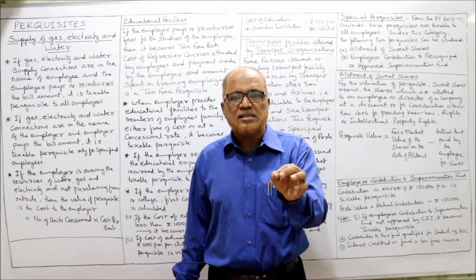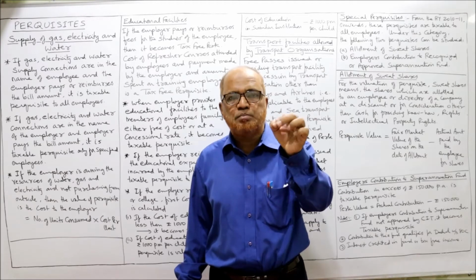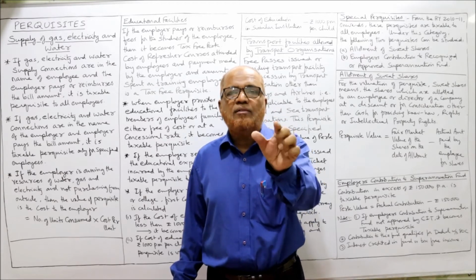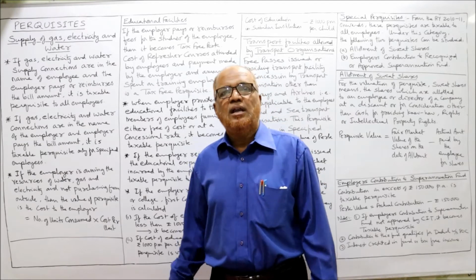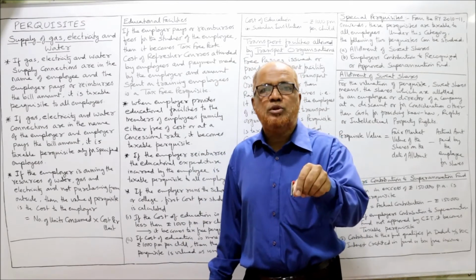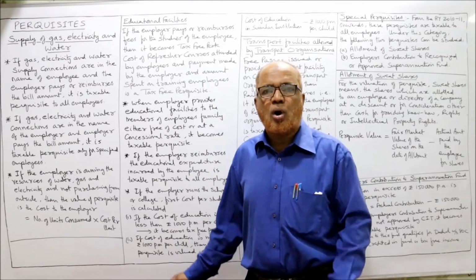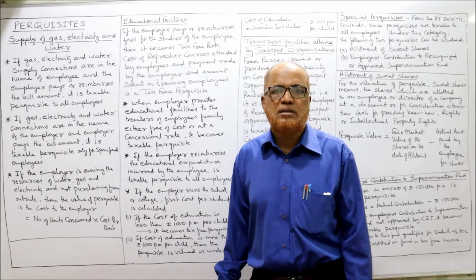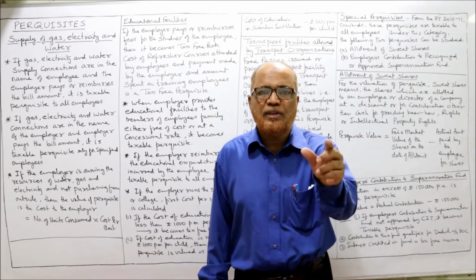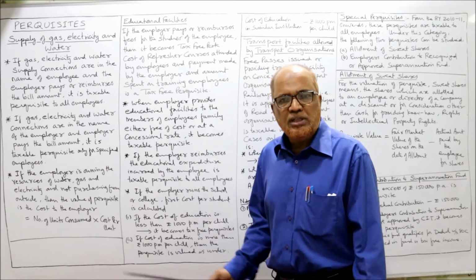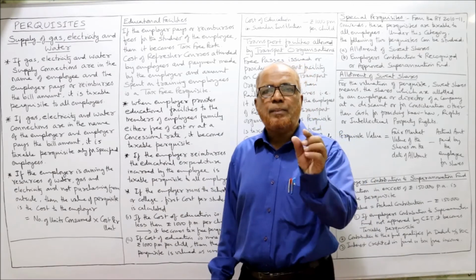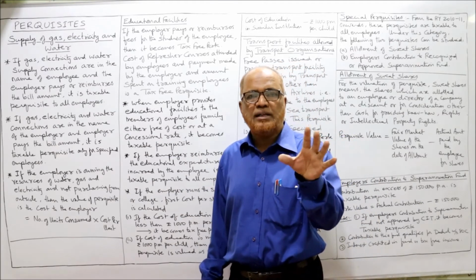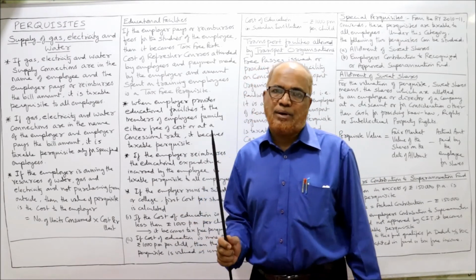Then the Income Tax Act says it's a taxable perquisite in specified cases only. The value of the perquisite is the number of units consumed by the employee into cost per unit. In this way we can find out the value of the perquisite. So these are the provisions regarding supply of gas, electricity and water by the employer. These provisions you have to remember.